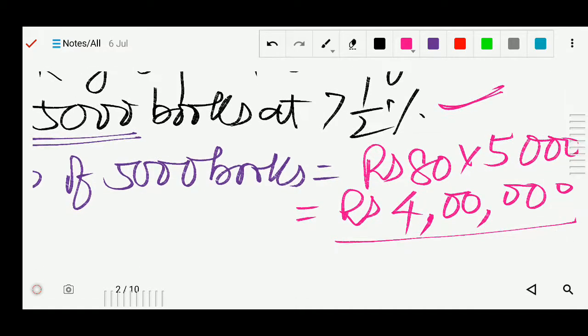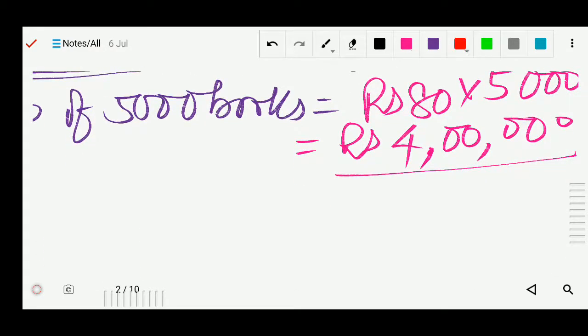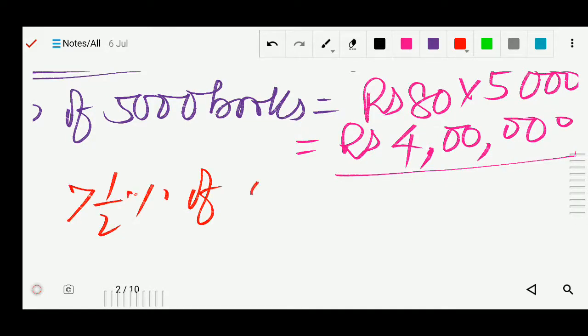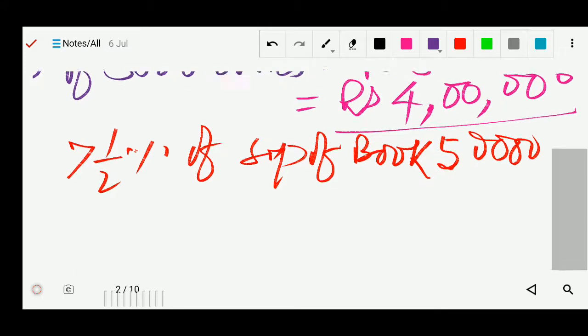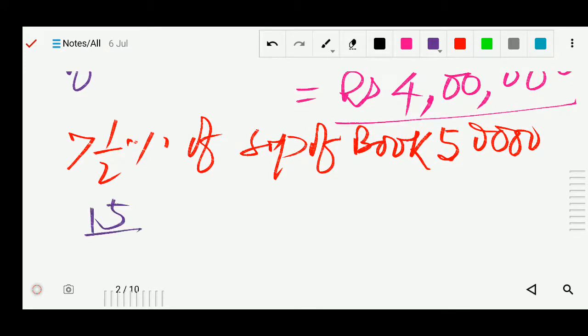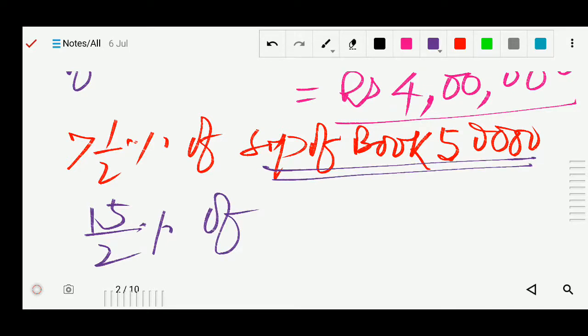Now next, this is the cost of 5,000 books, and this book was sold at what percentage? 7.5. So first of all we will find the royalty. So 7.5% of the selling price of the book. The selling price of the 5,000 books, first of all let's make it simple. So 7 into 2 is 14 plus 1, 15 by 2%. Of what? The selling price of 5,000 books, that is rupees 4 lakhs. So right here, 4 lakhs.